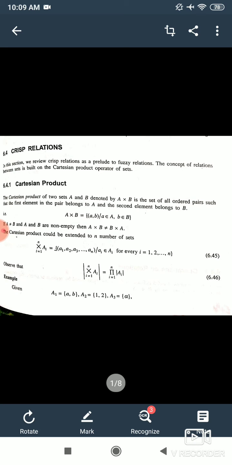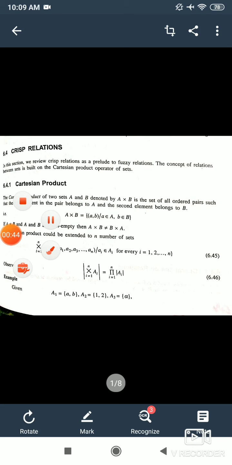Now in case of crisp relation, we review some crisp properties like Cartesian product. Cartesian product is one of the relationships in between crisp sets. Now, you know that the Cartesian product of two sets, if A and B are the two sets, will be given by A cross B, which is the ordered pair such that the first element belongs to A and the second element belongs to B.